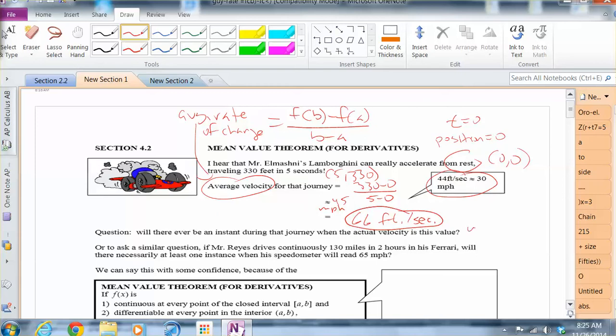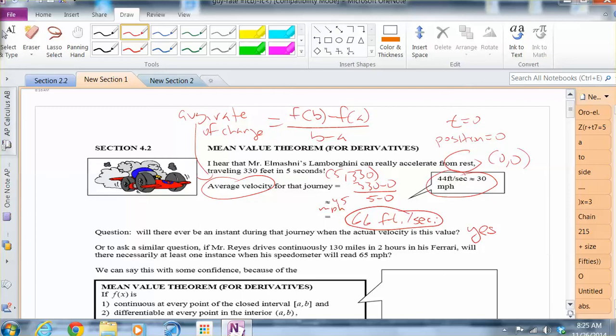The answer is yes. And we'll take a physical explanation, but then we'll go and talk about the theory behind this. If you step on the accelerator on a Lamborghini and you travel 330 feet in 5 seconds, I'm almost certain that by the time I've been in the car for 5 seconds, the speed's going to be higher than 45 miles per hour. So I must have passed 45 miles per hour somewhere in that 5-second interval. But we'll also talk about the theory behind it and why my actual velocity had to have equaled 66 feet per second within that 5-second interval.